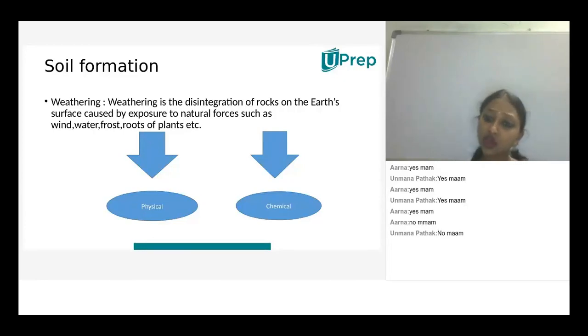Are all kinds of soil used for vegetation? Yes, children? Are all the soils the same? Are all the soils usable for vegetation?